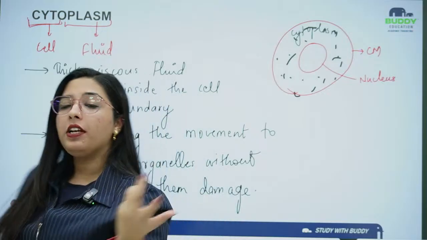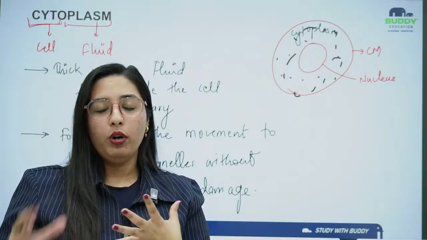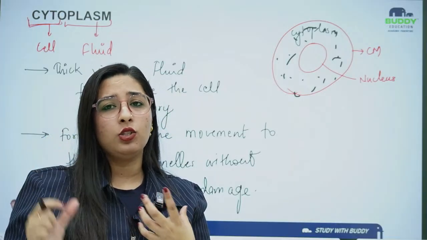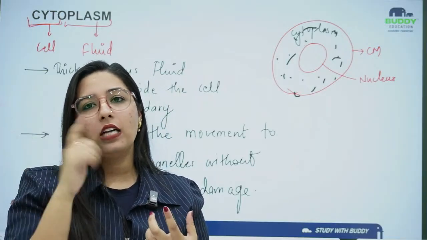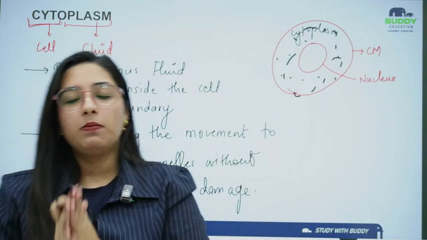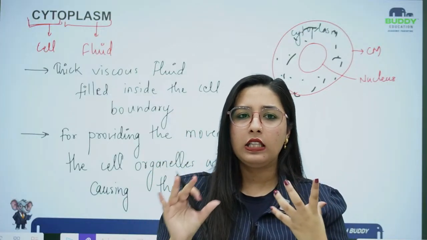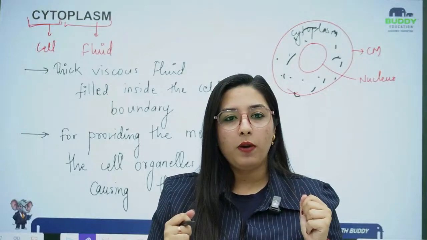I was talking about the plasma fluid. Any kind of fluid which is filled in a structure is known as plasma. So basically plasma is for fluid, cytoplasm is for cell fluid, nucleoplasm is for nucleus fluid, the fluid which is filled in the nucleus. Now what is protoplasm?